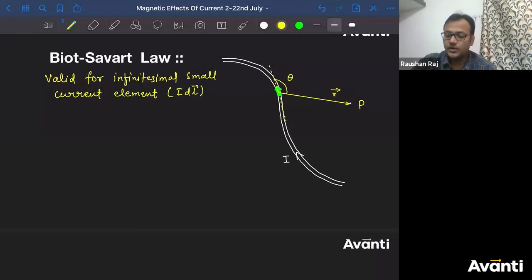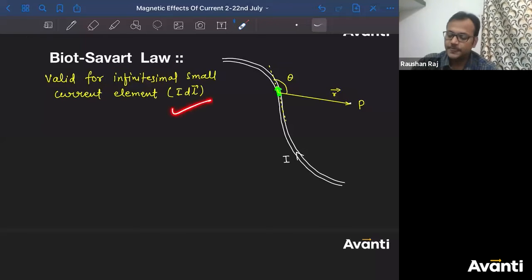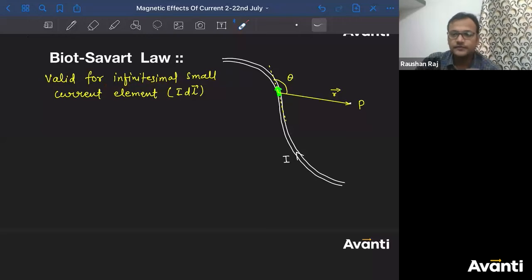Okay? Don't say, sir, how, why? This is a law. After observations, after experiments, this law has been framed. So Biot-Savart's law is valid for small current element, and in Coulomb's law we consider that small source is what? Point charge Q. Here the source of magnetic field will be current element, and we define that current element as IDL. ठीक है? Infinitesimal means बहुत ही छोटा. Infinitesimal small means बहुत ही छोटा, very very small.